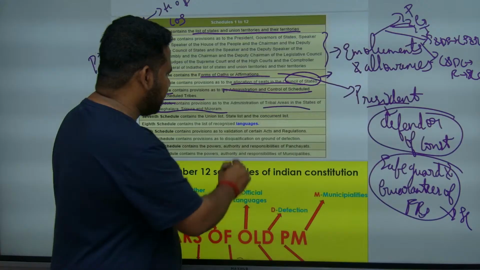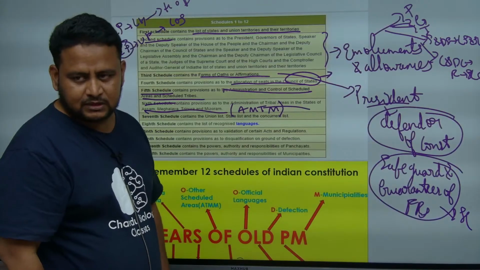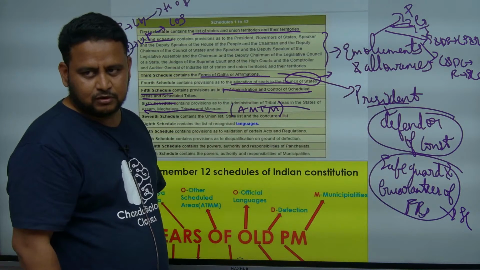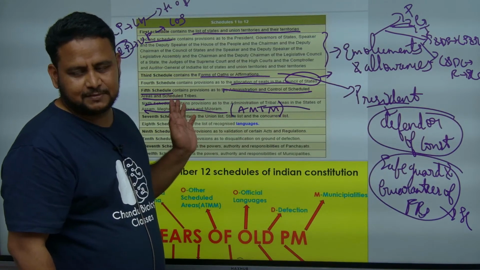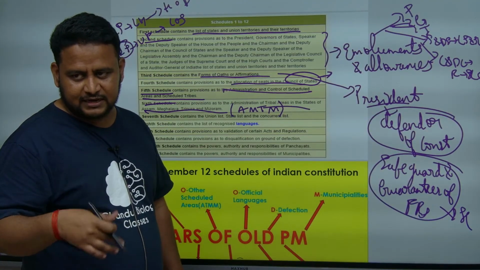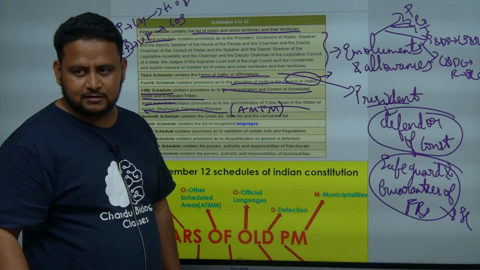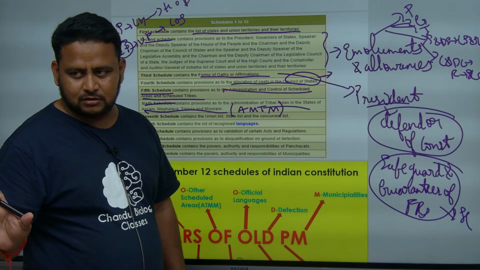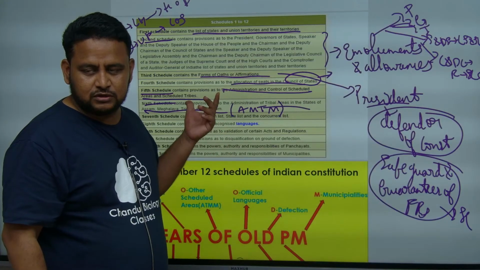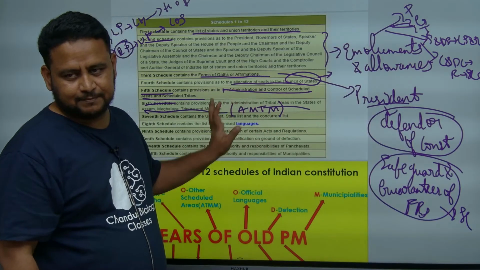I will ask you to remember it as AMTM. A refers to Assam, M refers to Meghalaya, T refers to, not Telangana, it is Tripura, and M is Mizoram. Assam, Meghalaya, Tripura, Mizoram. It is not Manipur. M is Meghalaya. Another one is Mizoram. Meghalaya you can remember as Megha. So the 6th schedule is talking about AMTM, that is other tribal areas in the states of AMTM. This you have to remember.